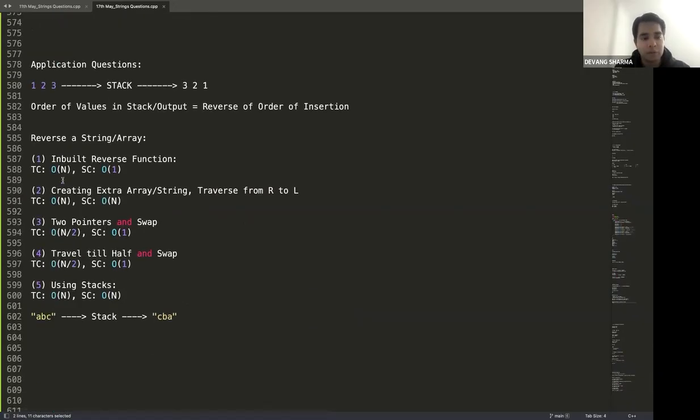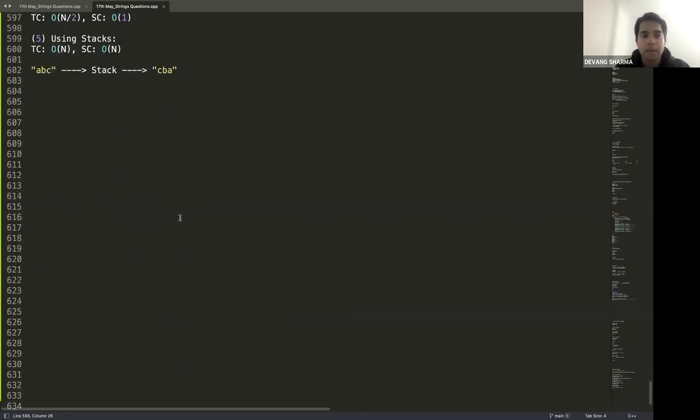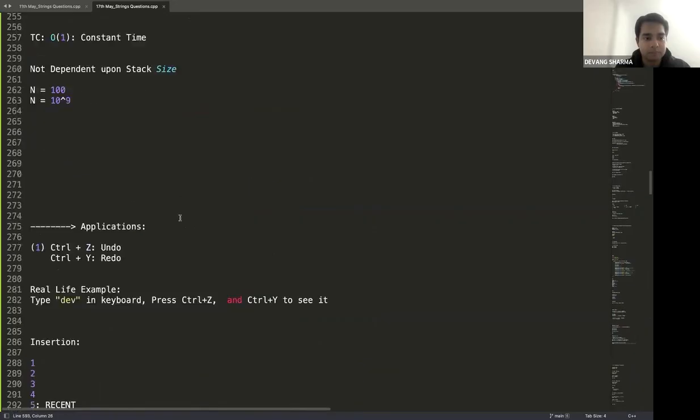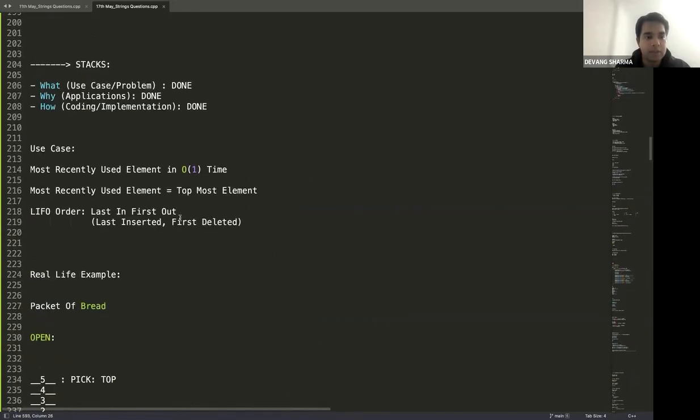Then finally moving to the application question, wherever you need the order in reverse, that's where stack would be one of the solutions. Everybody crystal clear with the stacks? Come on guys, quick in the chat.